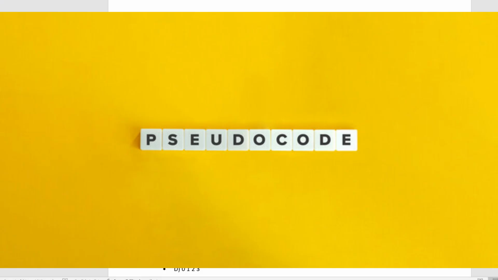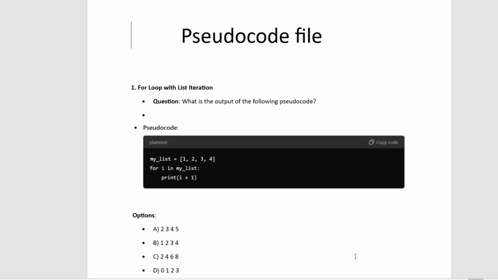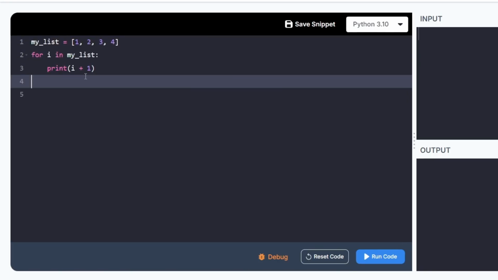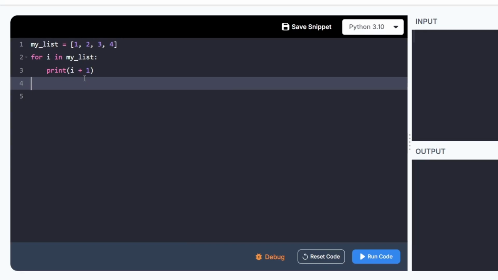Okay, so let us discuss this first problem. In the given code there is a list, so we have to execute it line by line, and see how this plays a crucial role and how to solve this problem easily. Let us take any editor, any Python compiler, to execute the code line by line. Some compilers have a debug option and some do not, but it is easier if the debug option is there.